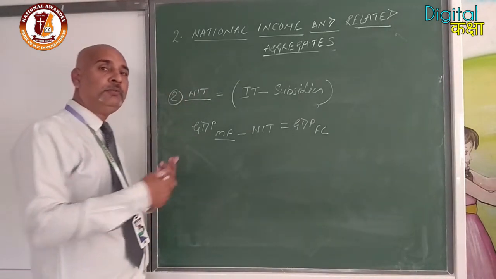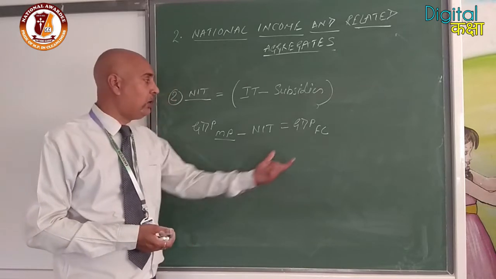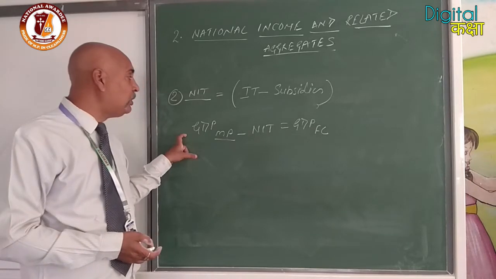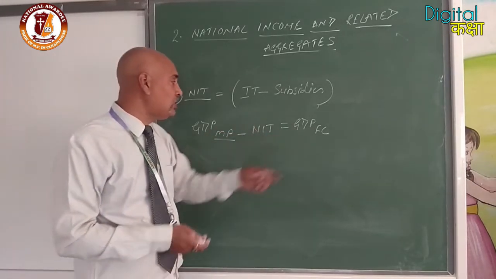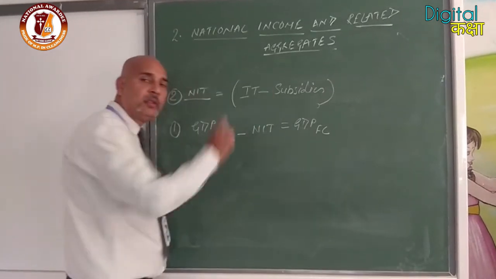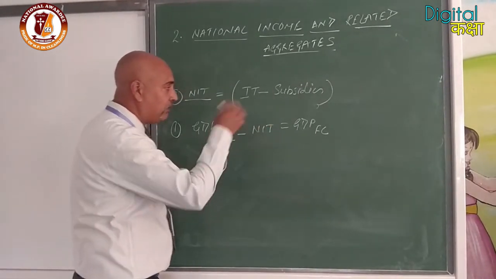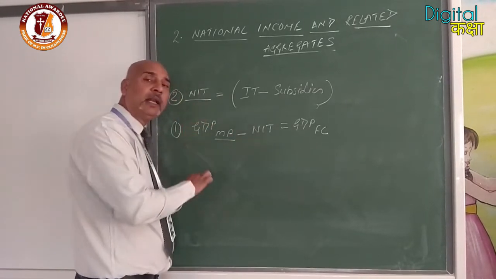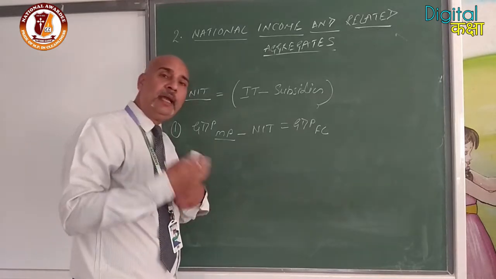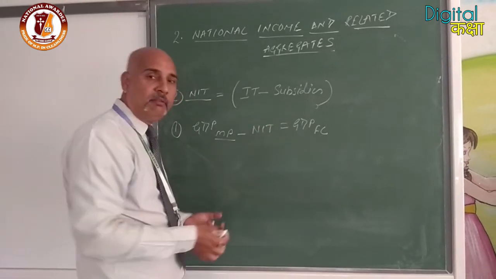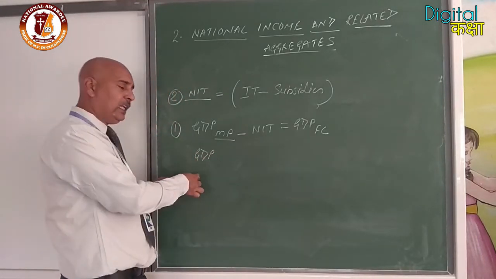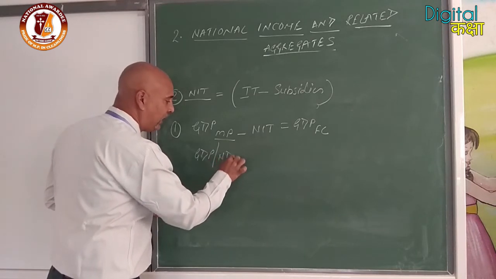For example, suppose we have GDP. It may be GDP or NDP, GNP or NNP: gross domestic product, net domestic product, gross national product, net national product. Suppose all are given at market price, and we have to convert them into factor cost by subtracting net indirect taxes.